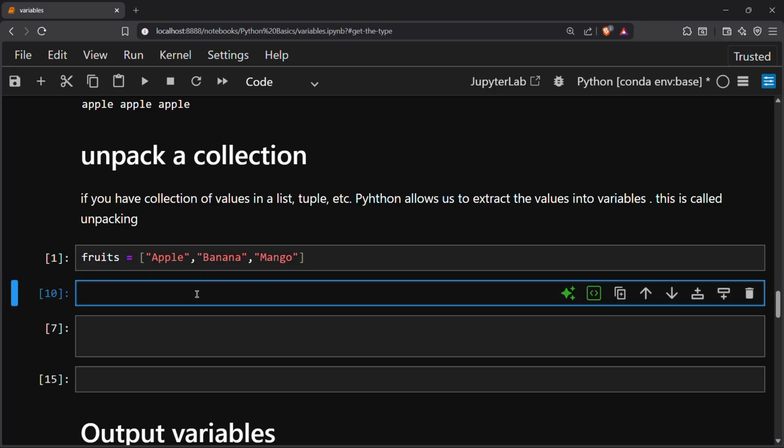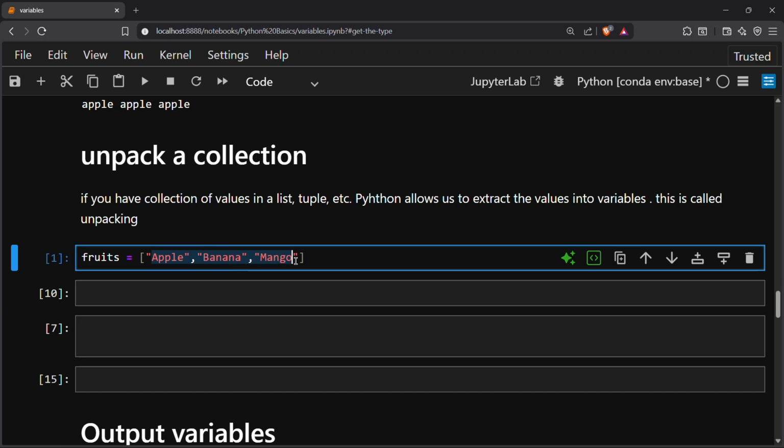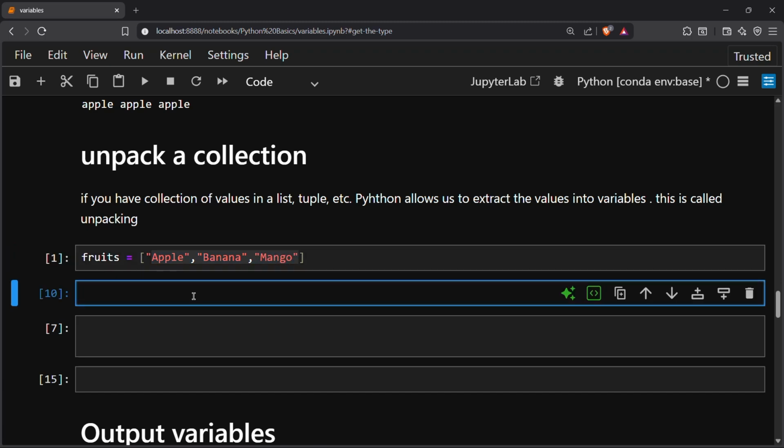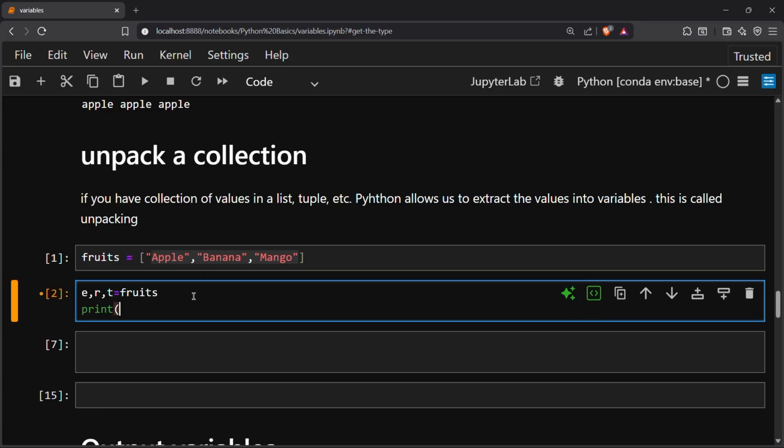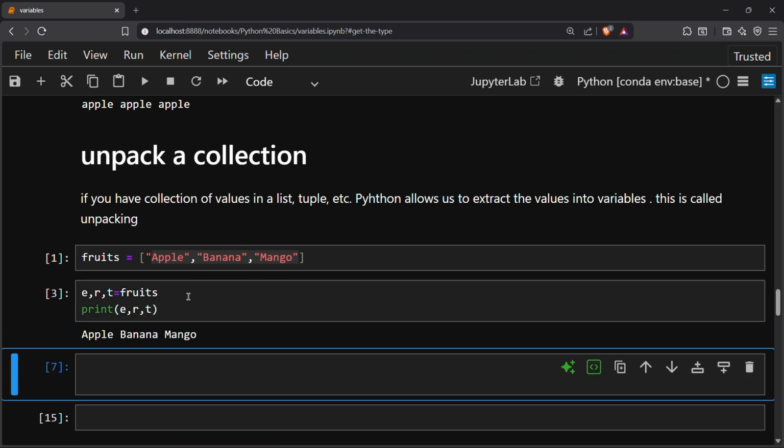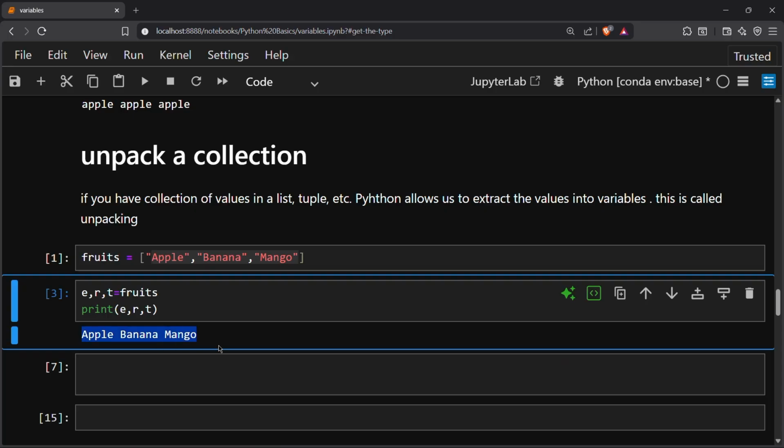and I want to unpack the list items into variables. So I need to initialize some variables with this list. First I'm creating E, R, and T, three variables, and I will give the value of the list fruits. And as I want to print this, what will happen? This will print the values E comma R comma T. So for E it will be apple, for R it will be banana, and for T it will be mango. You can see here. Yeah, so this is the thing.